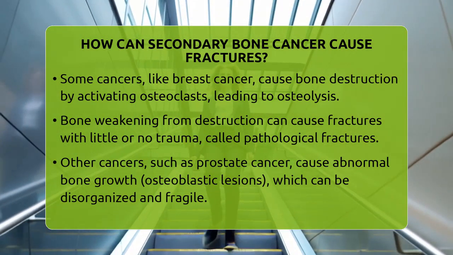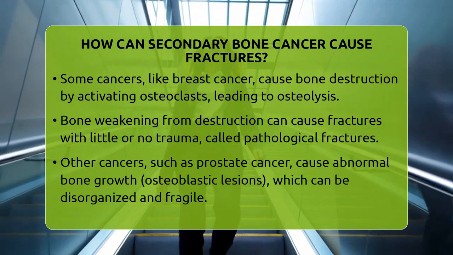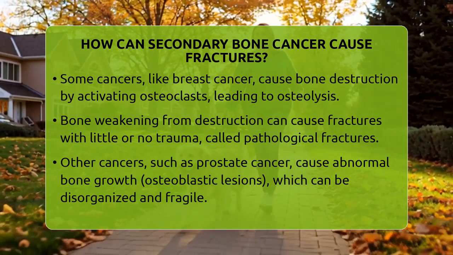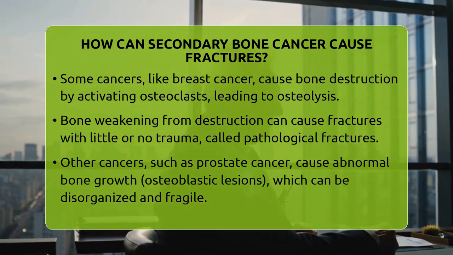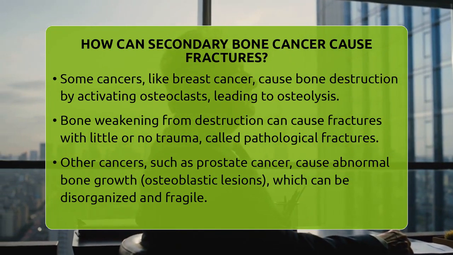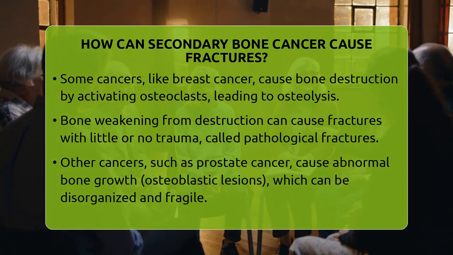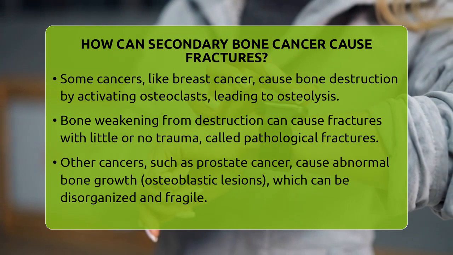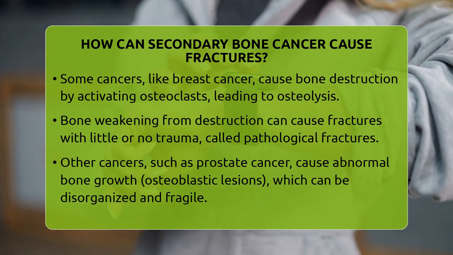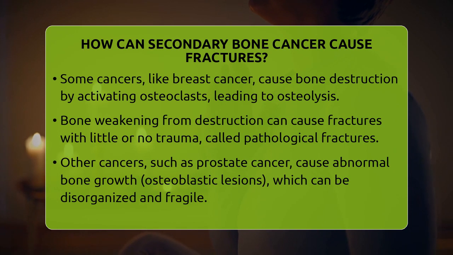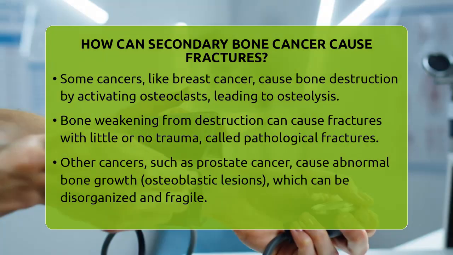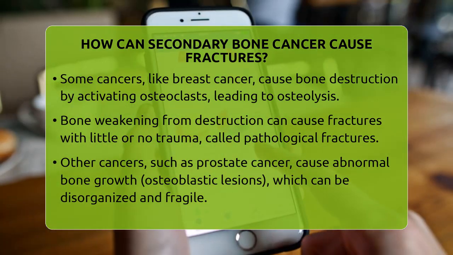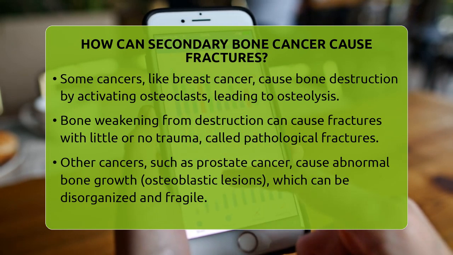For example, a person might experience a fracture from simply twisting or even during normal activities because the bone has become so weakened. Other types of cancer, such as prostate cancer, can cause abnormal bone formation, known as osteoblastic lesions. Instead of destroying the bone, these cancers stimulate the growth of new bone. However, this new bone is often disorganized and structurally unsound, which can also lead to weakness and increased risk of fractures. Sometimes, cancer metastases involve both destruction and abnormal formation, creating complex changes that compromise the bone's integrity even more.